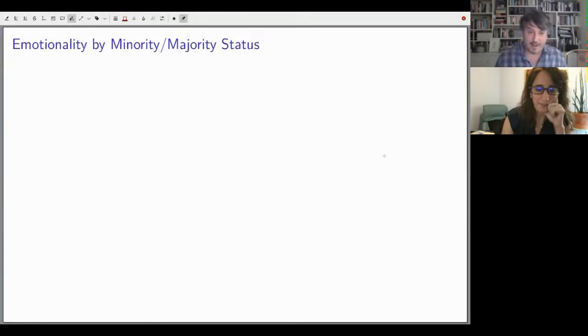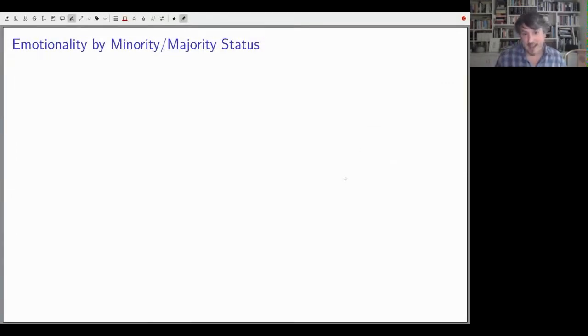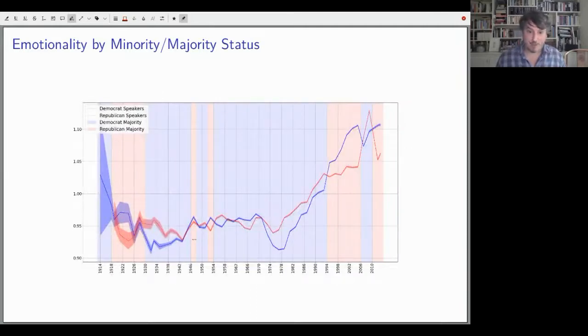Okay. So another thing we looked at is when Republicans or Democrats are in the minority or majority in government, how does that affect their level of emotionality? And we made this graph, and we were really excited about it too, that really, if you look at just these long epochs where either the Democrats are in the majority or the Republicans are in the majority, the other party is using more emotionality. So you can see it really, really clearly here.